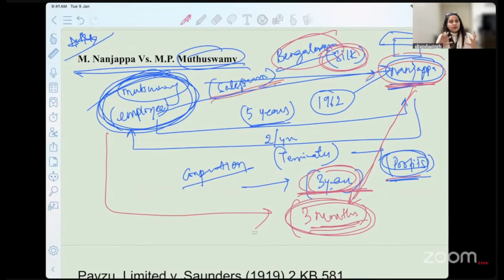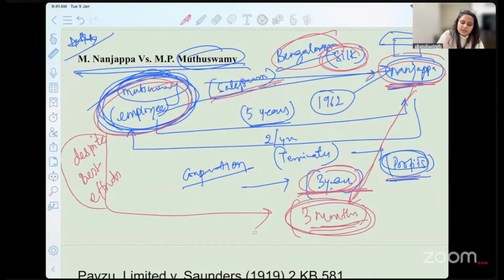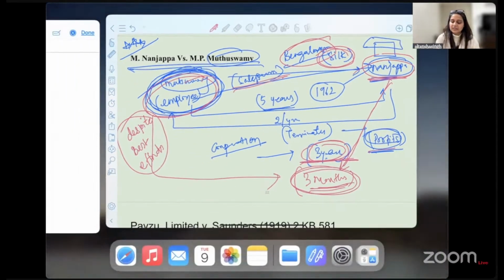All these are questions of facts, right? And that is how you decide and you write your answer. So in DJS, a question of this sort was asked, but they changed the fact at the end. They said that despite his best effort, okay, here he did not prove any best effort, but the question that was asked said that despite best efforts of the employee, he is not able to find any other job. Now, how will you assess damages in that given situation? So that is why it is very important to read the facts in their totality.